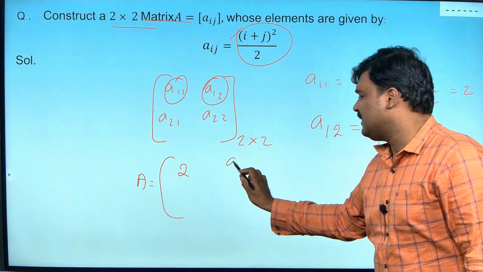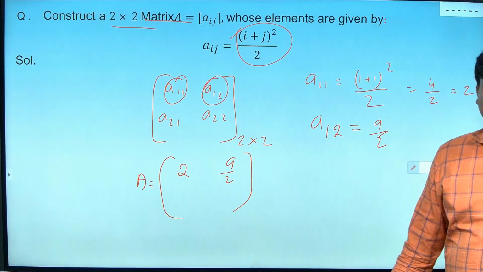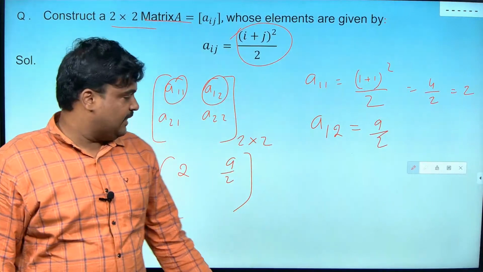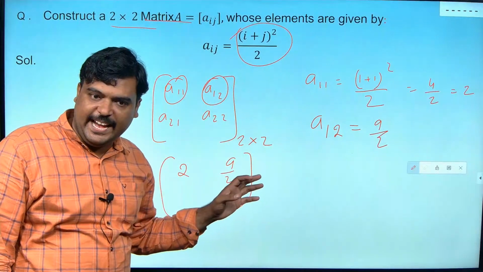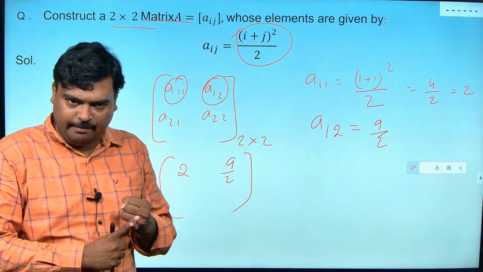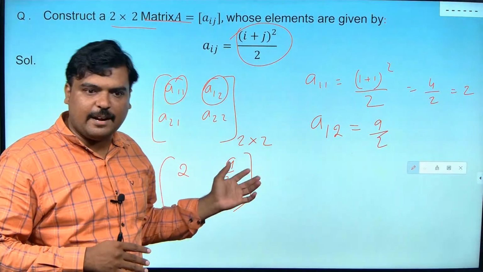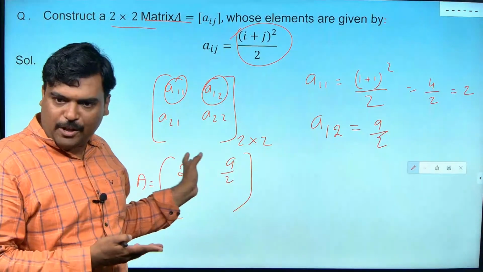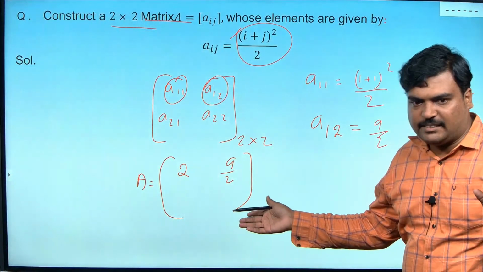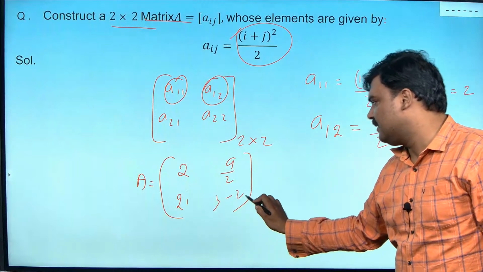Sir, many people will have this doubt: sir, suddenly a fraction has come, suddenly an integer comes, suddenly a root number comes. The elements of the matrix can be anything. It can be a variable, it can be your name, it can be anything. It can be even rubbish. But it can be anything. First believe that. It can be a complex number. Suddenly I can write 2y. I can write 3 plus 2y. Anything I can write.